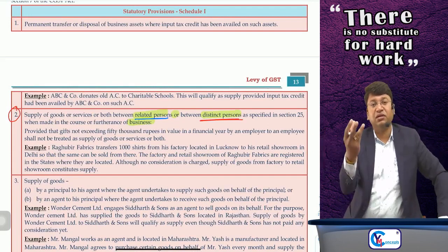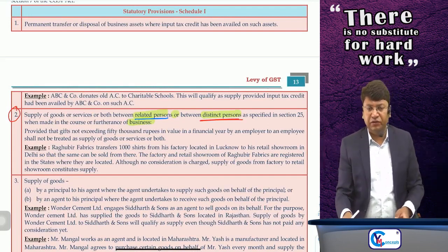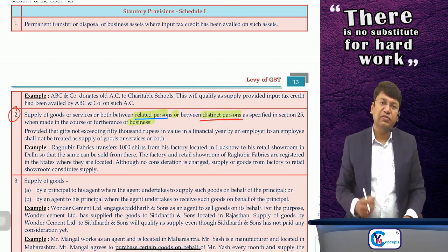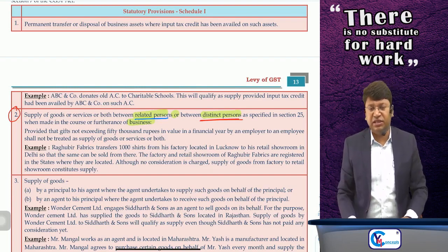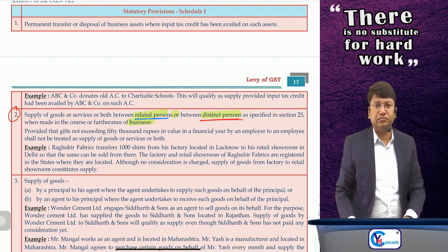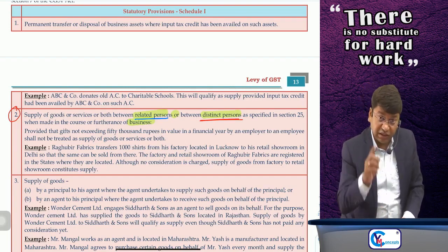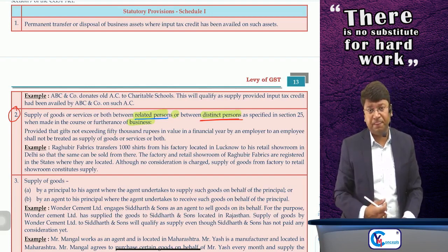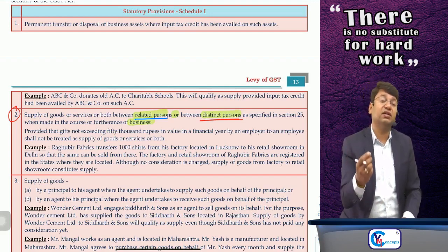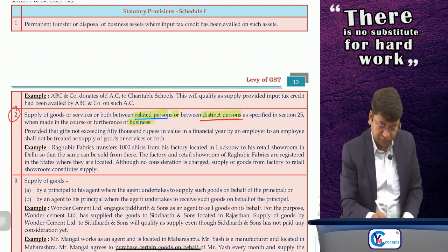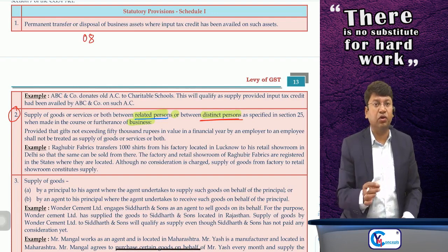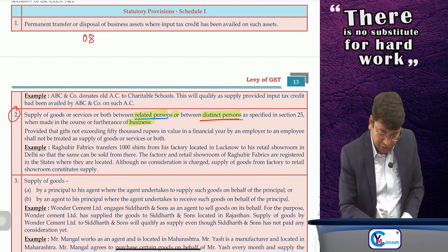Sir, for that I will give you one simple example of registration. If you are registered under GST, then your registration number is a 15-digit alphanumeric number. The first 2 digits are the code of the state. Suppose 08 is the code of Rajasthan. Then the next 10 digits are the PAN number.